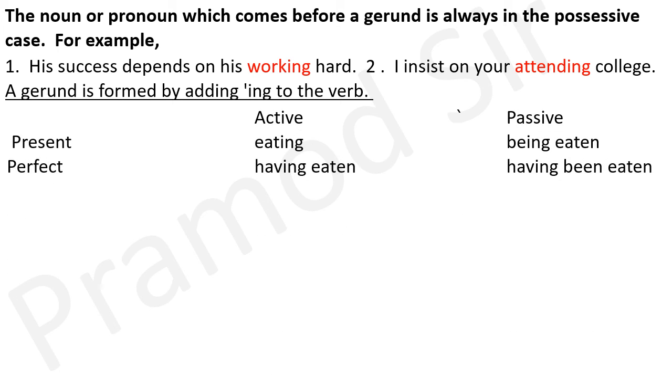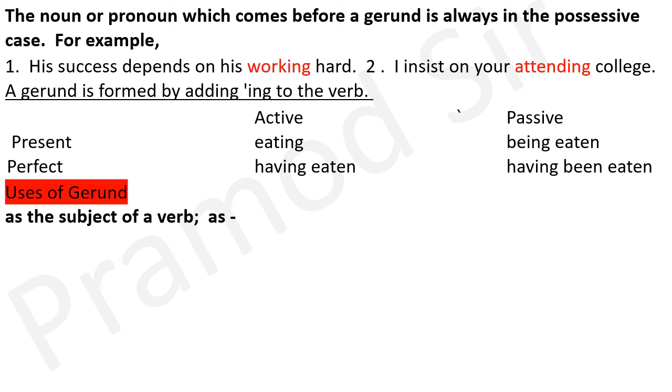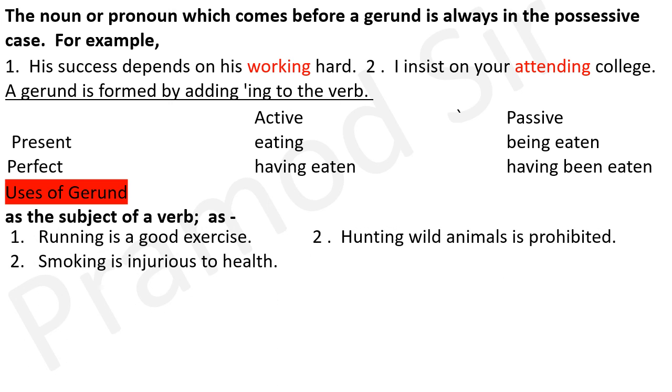Here is a table. In present, eating, and in passive form, being eaten. In perfect, having eaten, and in passive form, having been eaten. Uses of gerund: as the subject of a verb. Running is a good exercise. Hunting wild animals is prohibited. Smoking is injurious to health.